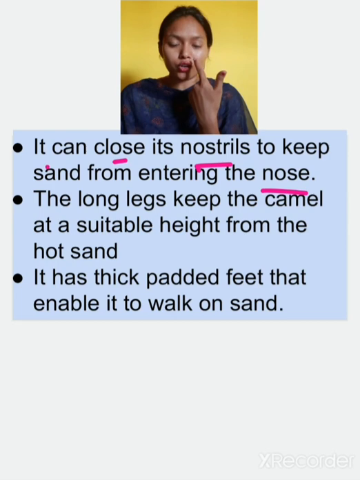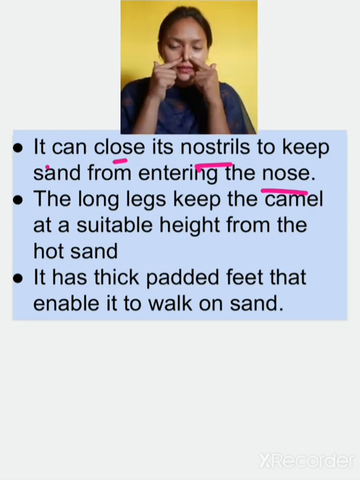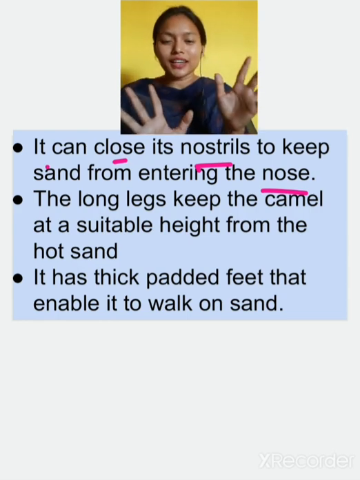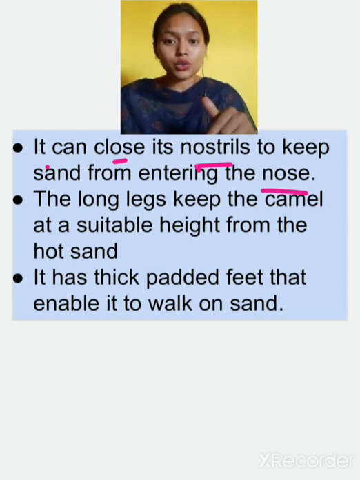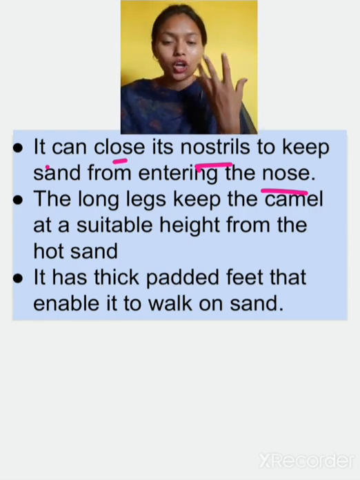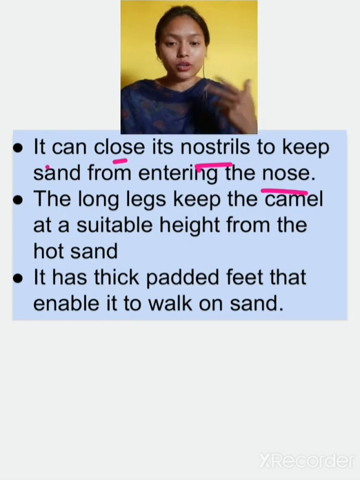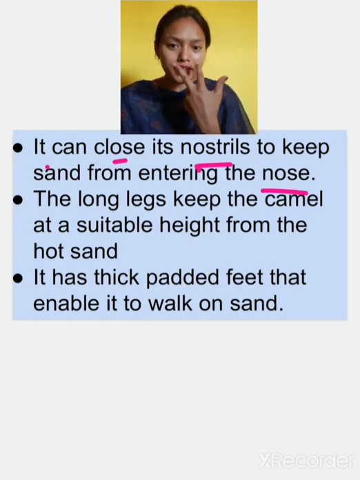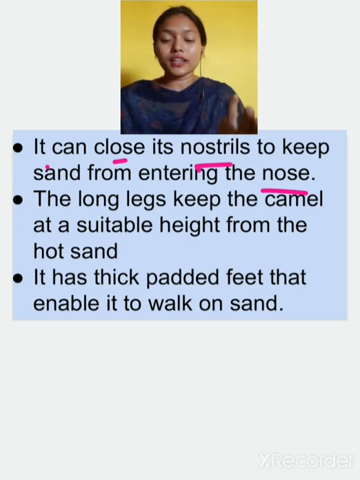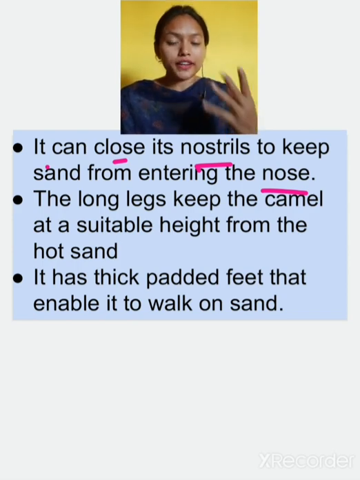A camel can close these nostrils, not with a hand, but it can close them so that the sand cannot enter. So eyelashes are big so that sand will not enter the eyes. It can close the nostrils so that the sand will not enter the nose, and the hot air also will not enter the nose.